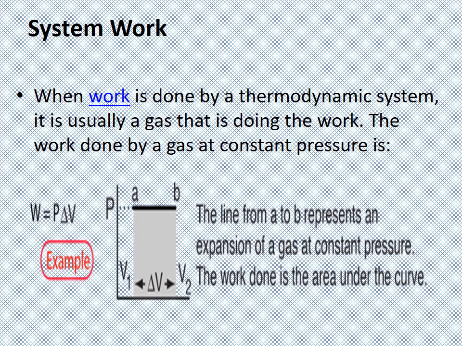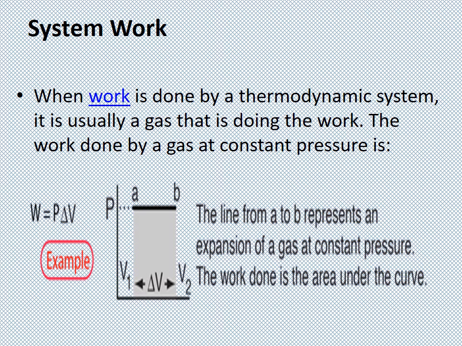Now see here, what is the system work? When work is done by a thermodynamic system, it is usually a gas that is doing the work. Have you understood this according to the diagram you are seeing here? For work done by the gas at constant pressure, the line from A to B represents an expansion of gas at a constant pressure, and the work done is the area under the curve. So it is one example of system work.